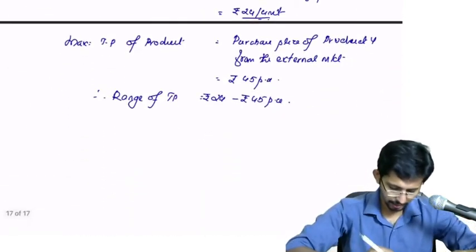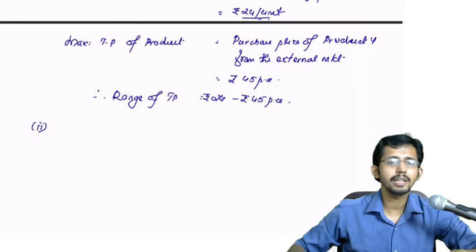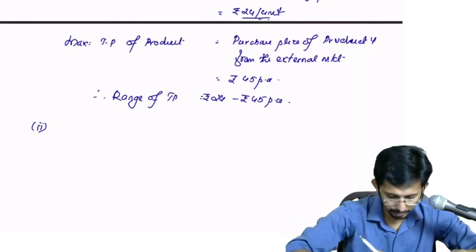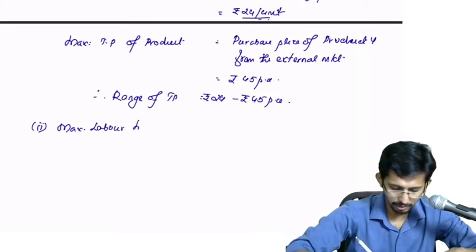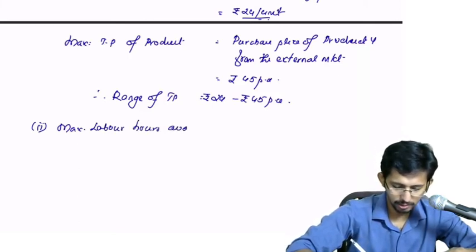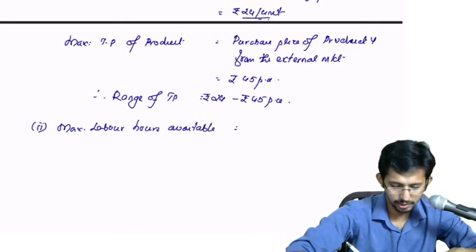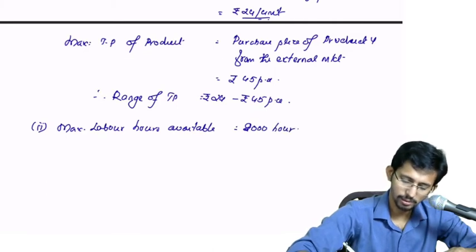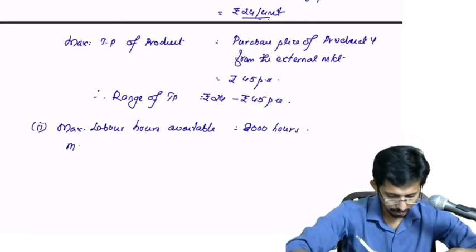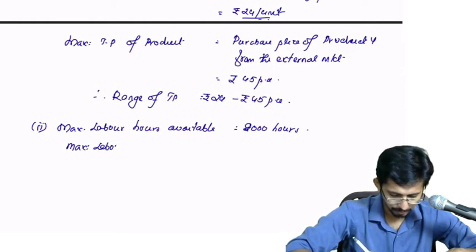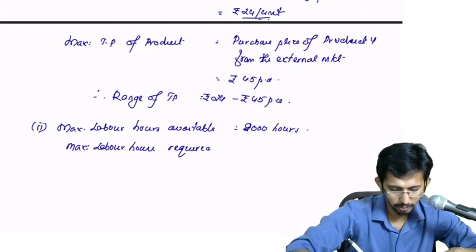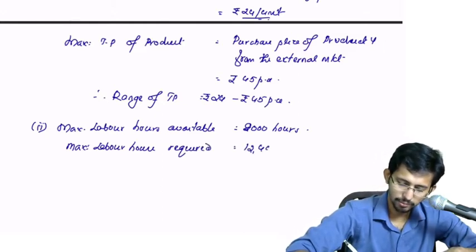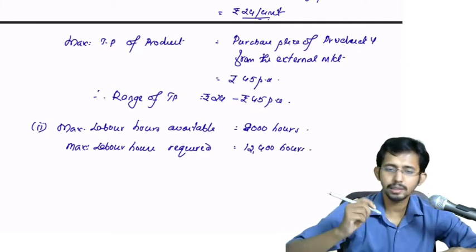Right. That is case 1. Now case 2. In case 2, they say that the maximum labor hours available is equal to 8,000 hours. Okay, so what happens? The maximum labor hours required is equal to 12,400 hours. So what is your conclusion?